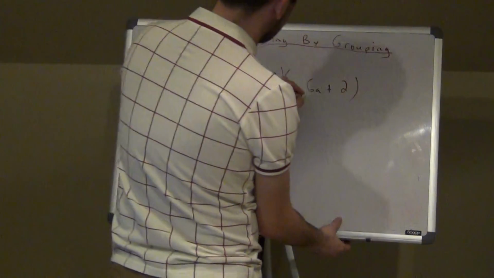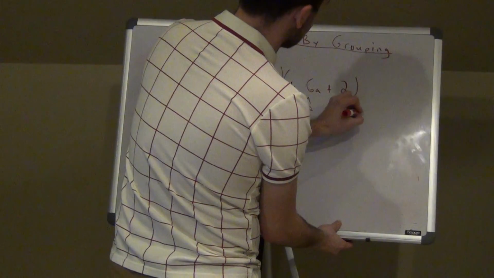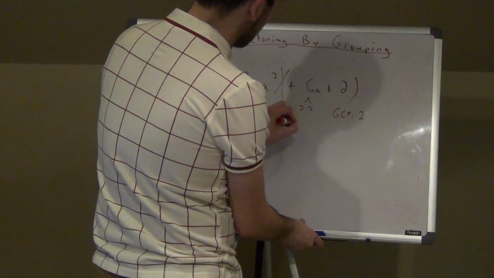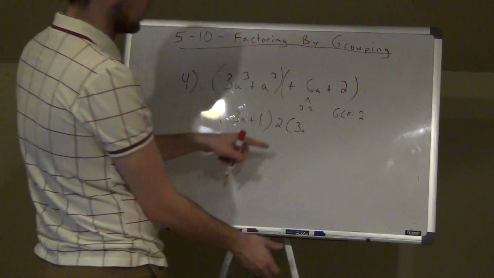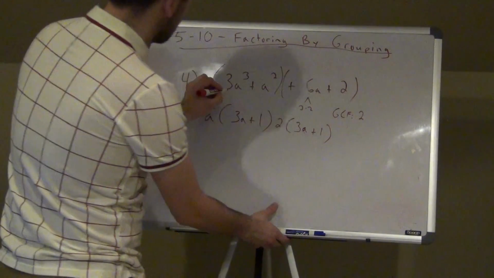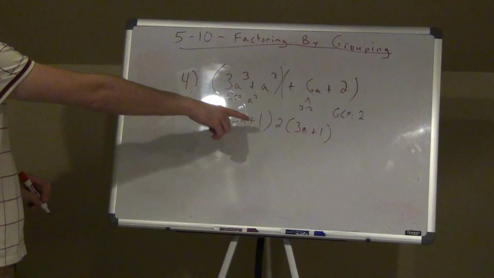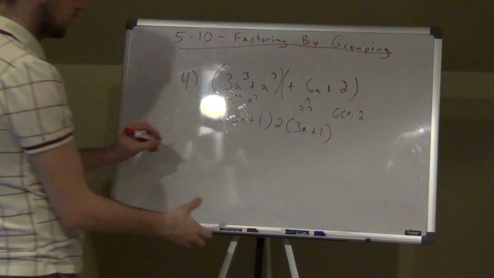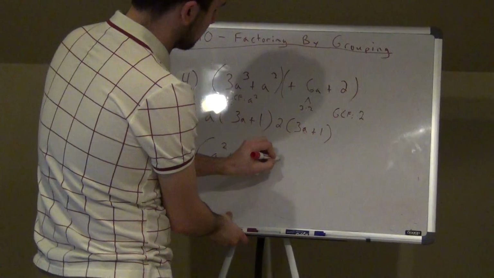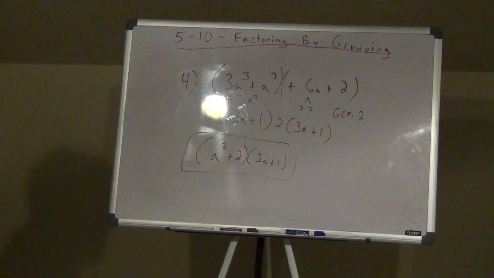Here, well 6 is 3 times 2, right? So they have a 2 in common, and that's it. They don't have any a's in common. If I take a 2 out, I'd be left with 3a. 6 divided by 2 is 3, the a stays, and then 2 divided by 2 is 1. My GCF here, sorry, is just a squared. So here I end up with the same thing as what I want to happen. So when I actually factor this, I have a squared plus 2 and 3a plus 1. Done. The numbers in front. And then the other set, it's the same.